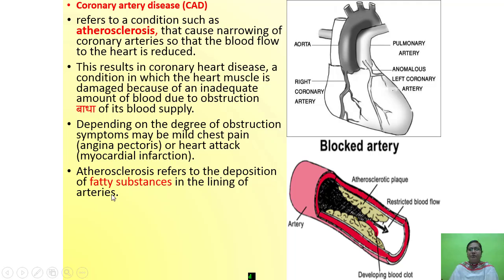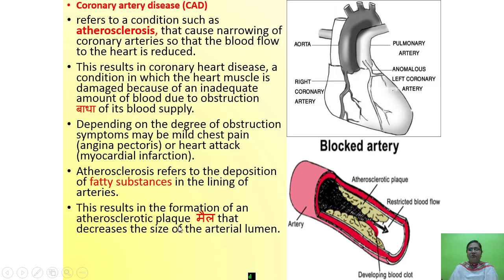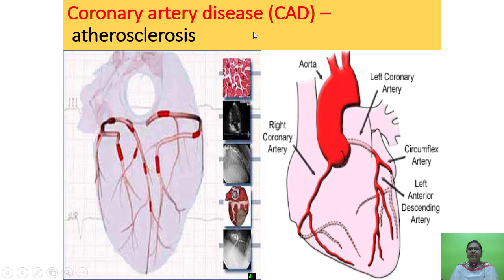Arteriosclerosis refers to the deposition of fatty acids in the lining of the arteries. Now we have seen here that this results in the formation of arteriosclerotic plaque that decreases the size of the arterial lumen. Plaque means the waste. Then coronary artery disease, CAD. You can see the picture here, deposition of fats, the arteries here are blocked.